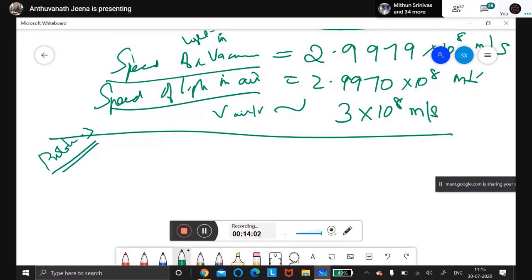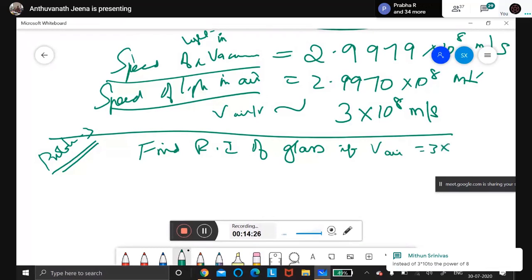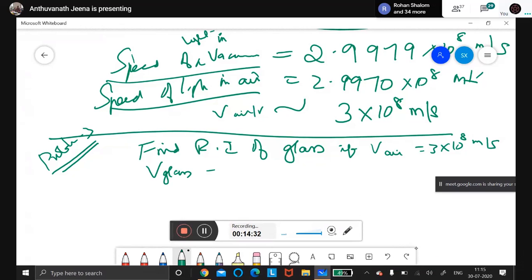See how it is. The question is: find the refractive index of the glass. If the speed of the light in air is 3 into 10 to the power of 8 meter per second, the speed of the light inside the glass will be 2 into 10 to the power of 8.